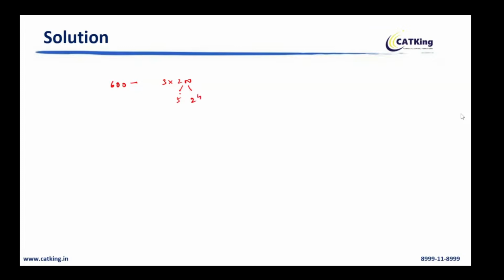Clear? Right? 2 cube. Okay? Is this the way of writing 200? 5 square is 25, 25 into 2 is 50, 50 into 2 is 100. So I can write 600 as 2 cube into 3 into 5 square.